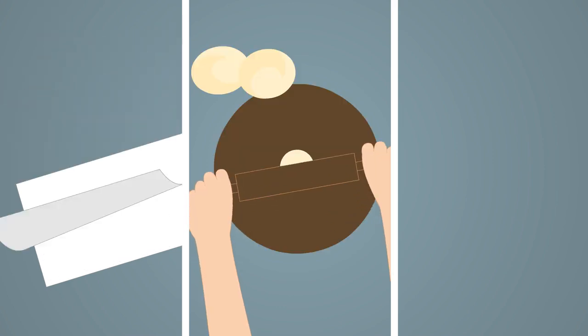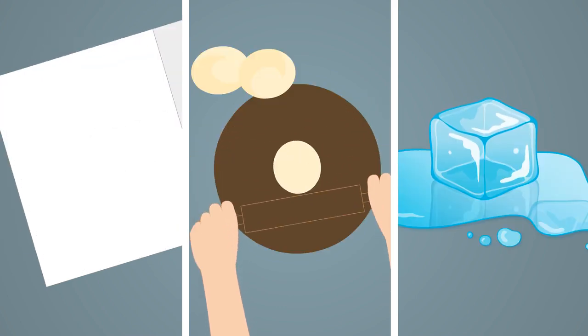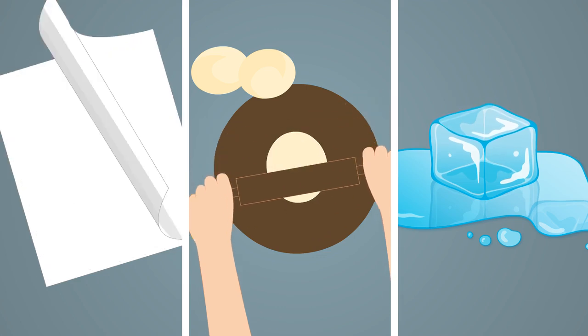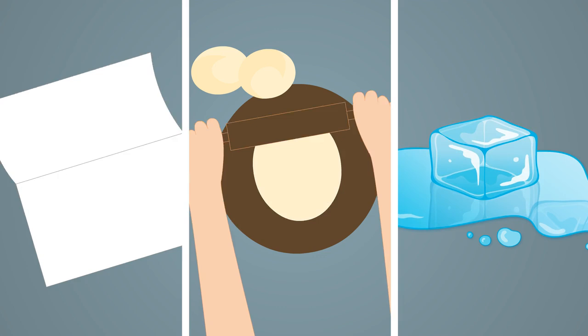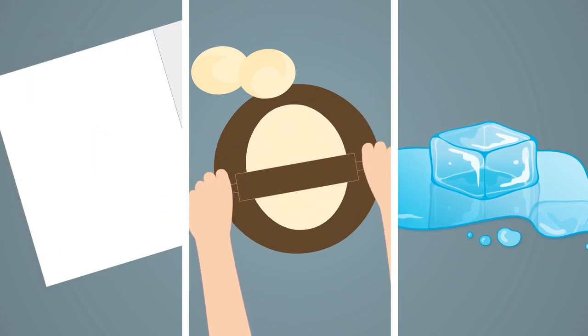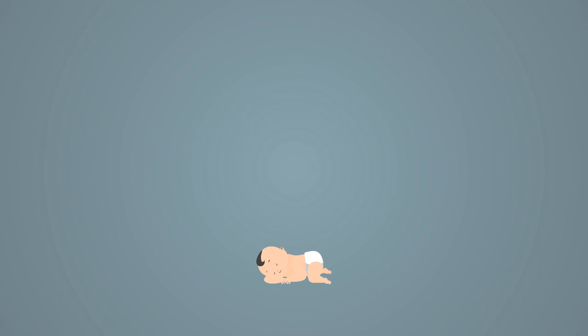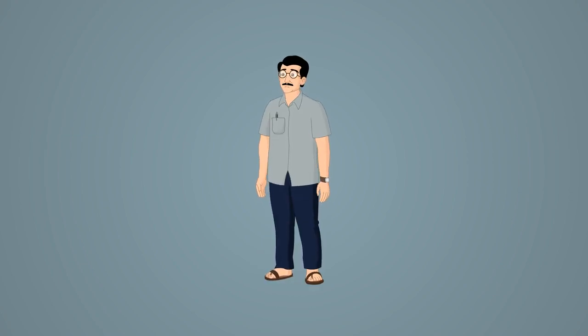Reversible changes are always physical changes. For example, folding of paper, rolling of dough, and melting of ice. In such changes, the substance remains the same. There is only a change in the size, shape, or state of the substance. Irreversible changes, on the other hand, may be either physical changes or chemical changes.